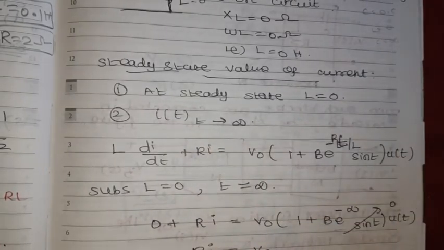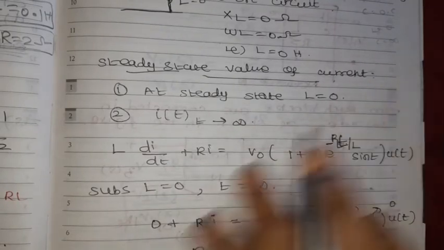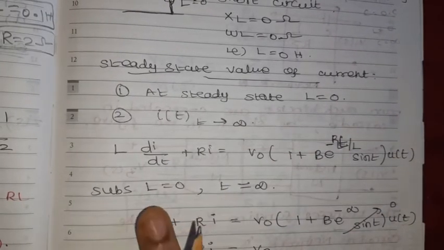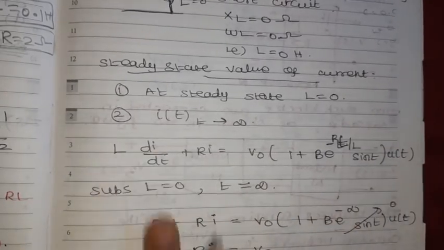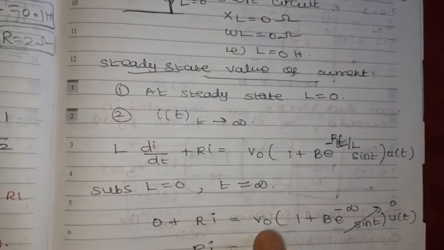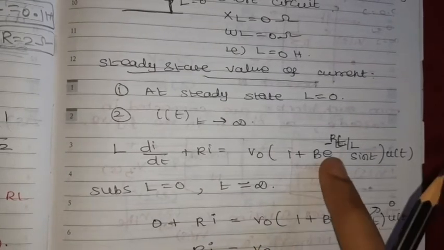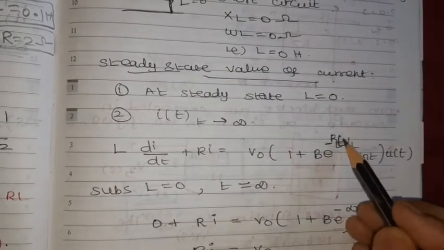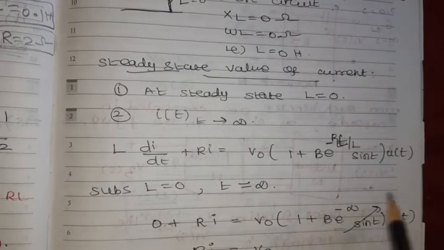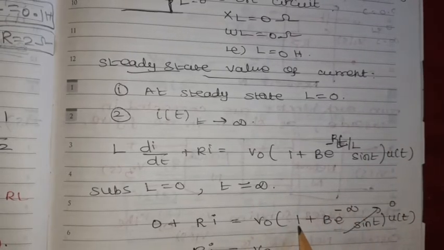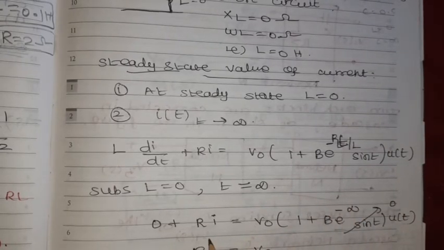So, L equal to 0 henries, and t equal to infinity. Substitute in this equation. L equal to 0 means this term is 0, then Ri equals V naught into 1 plus B e power minus t at t equal to infinity. So e power minus infinity is automatically 0, so this term gets 0. We will get V naught only. So, Ri is equal to V naught.